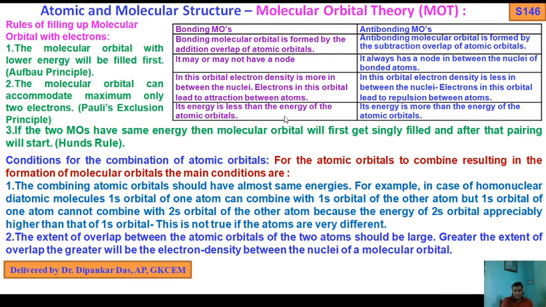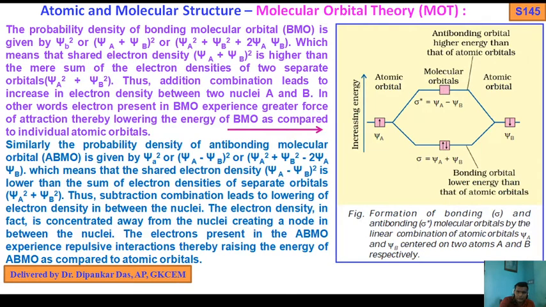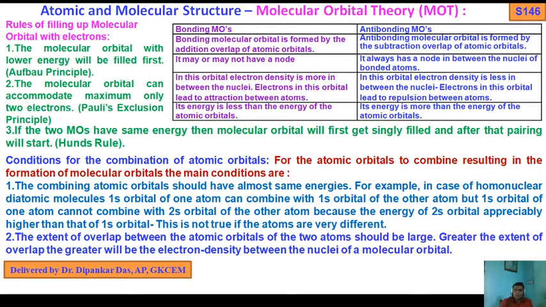In case of bonding MOs, its energy is less than the energy of the atomic orbitals. As I told you, from the graphical representations, the energy of the bonding orbital is always less compared to the atomic orbitals of the bonded atoms. In case of anti-bonding MOs, its energy is more than the energy of the atomic orbitals. So this is the basic difference between bonding MOs and anti-bonding MOs.